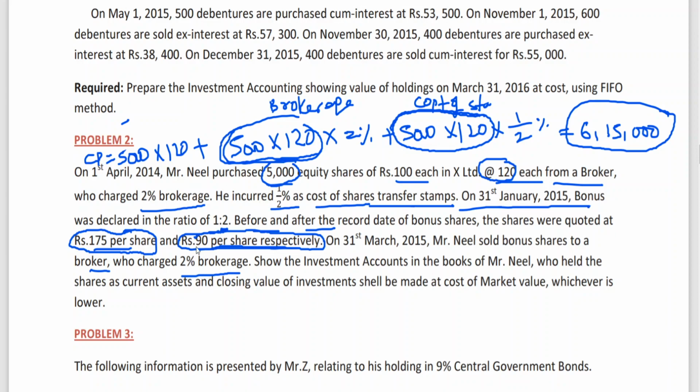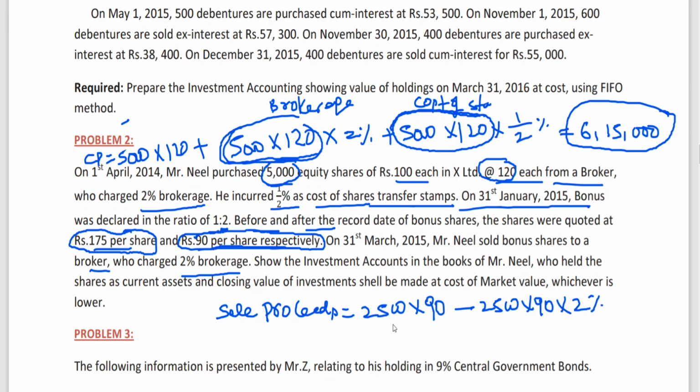When the selling price is not given, we need to take the quotation price given here. Before bonus share 175. After announcement of bonus shares, 90 rupees. This is market value. So the same market value can be taken as the selling price. So 2,500 bonus shares have been sold. Therefore, sale proceeds is equal to 2,500 into 90 rupees minus 2,500 into 90 into 2%.